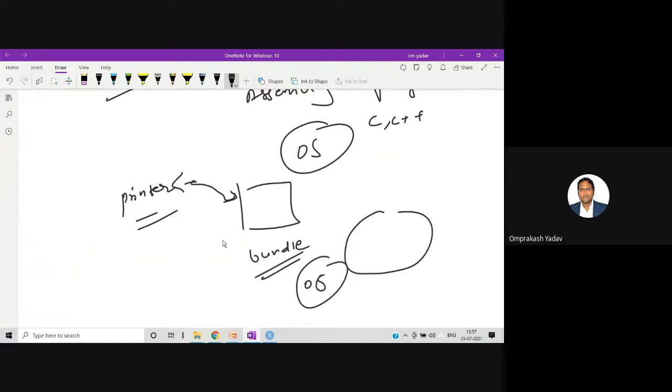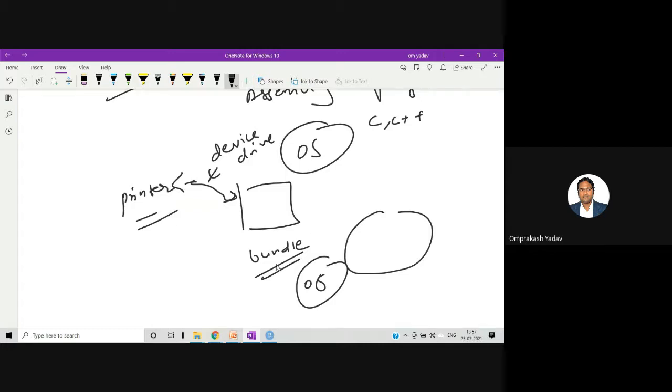In the operating system, these kinds of programs are called device driver programs. Whenever you attach any device to your machine, the device driver program automatically gets installed. The job of this device driver program is to communicate with your hardware and with your computer software. It provides the communication between your external hardware and your computer, and only then can we give the print command and the printer can print it.